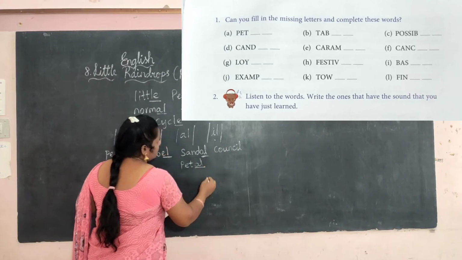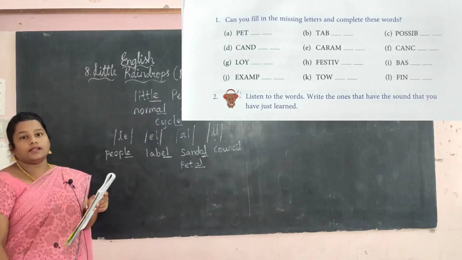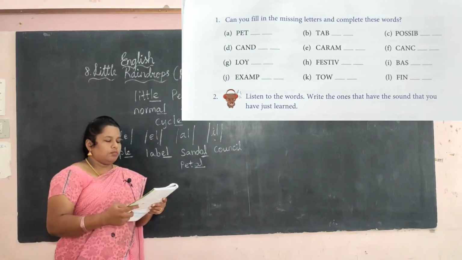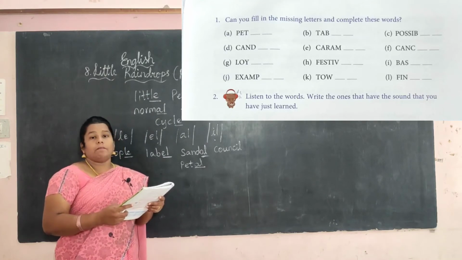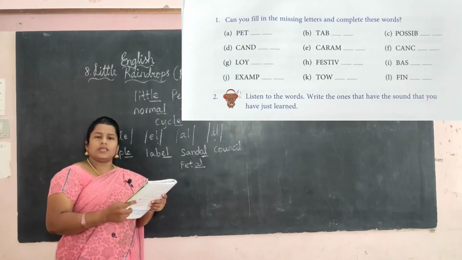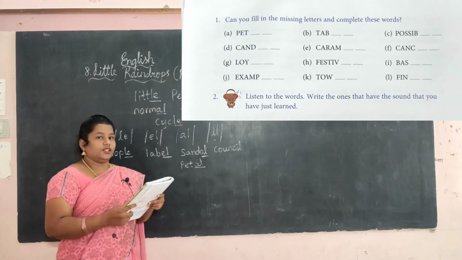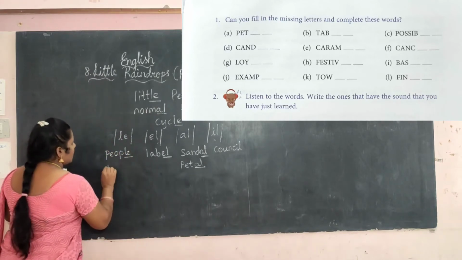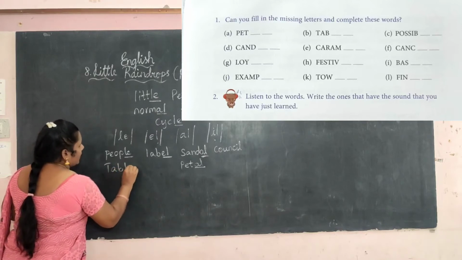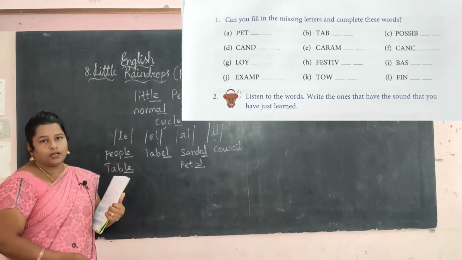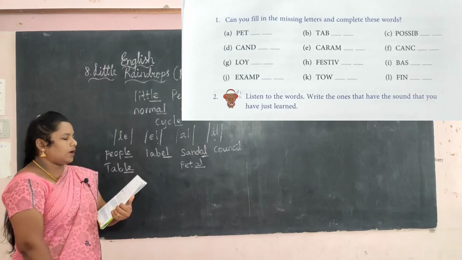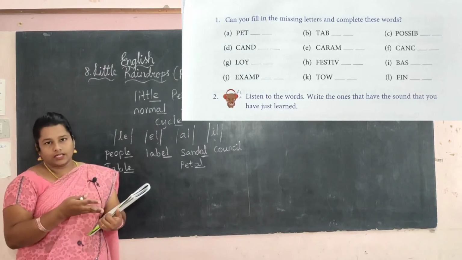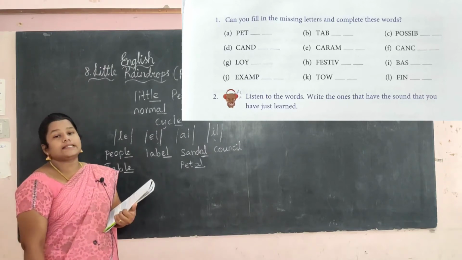So you want to write A-L. A-L sound it is. Okay. Next one. T-A-B. What will come here? Yes, table. So which is the answer here? Yes. See here, table. L-E. L-E sound. Table. Okay. Next, third one. Yes, we can easily find this word. What is this word? Yes, possible.